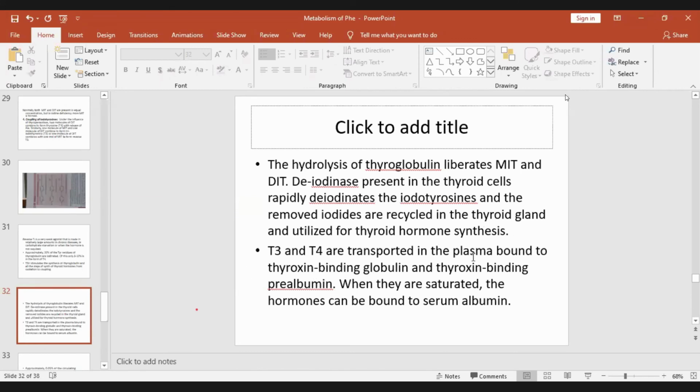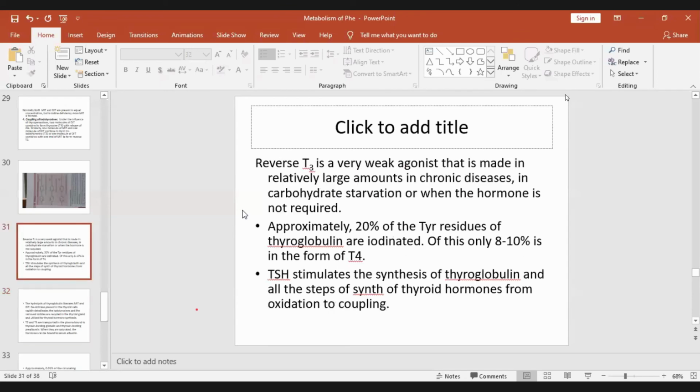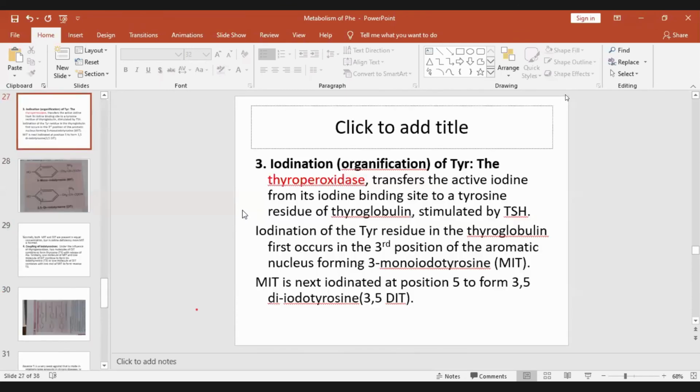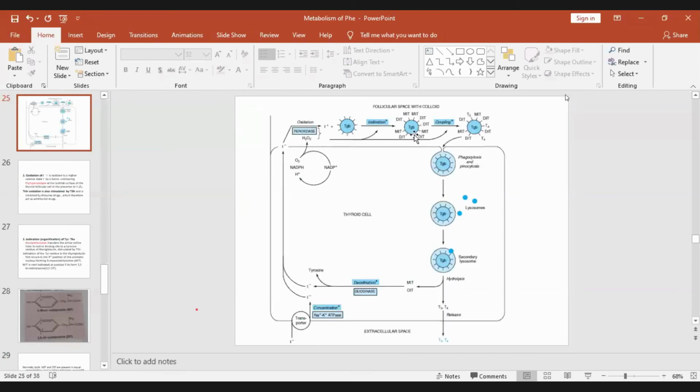T3 and T4 are transported in the plasma bound to thyroxine binding globulin and thyroxine binding prealbumin. They can also be bound to serum albumin, attached to which they are transported to the several tissues. So see the thyroglobulin molecule. Monoiodotyrosine, diiodotyrosine, all of them are there.